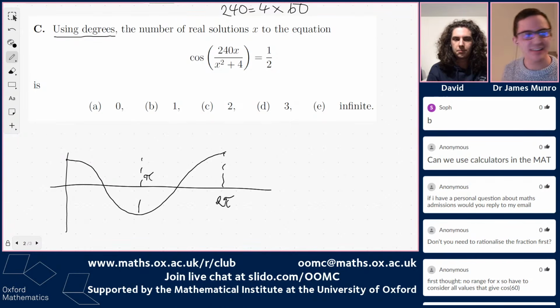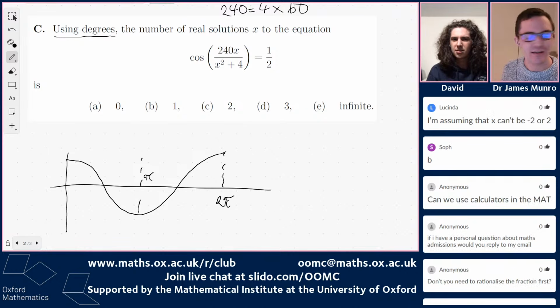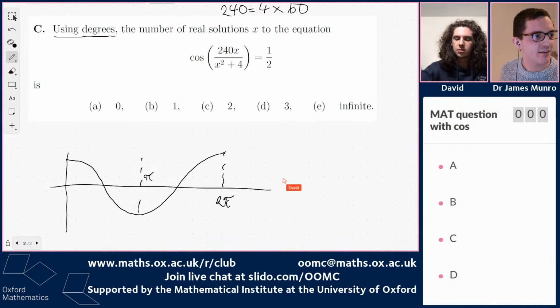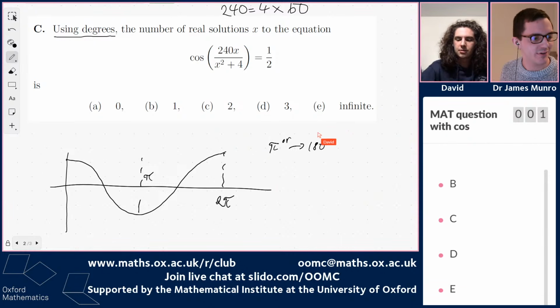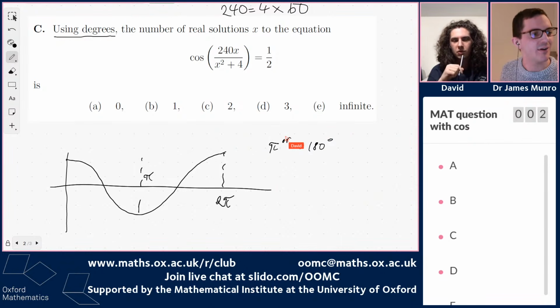Pi radians is 180 degrees. Right, so this is the conversion.